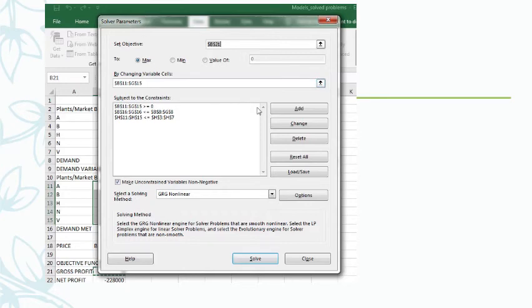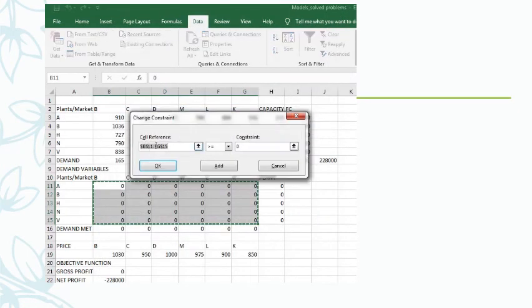Okay, and then subject to constraint. If you want to add any constraint, you can add it like this. If you want to edit that, you can edit it like this. It comes like this: it is greater than or equal to 0. If you want to change the condition, you can change that. Here it is greater than or equal to 0, and I don't want to change anything, so cancel it.